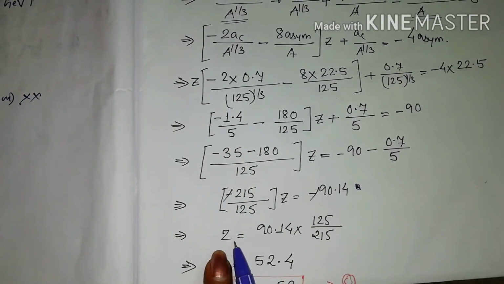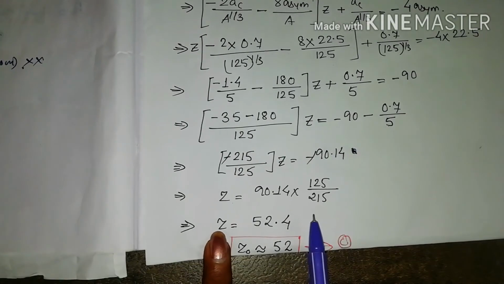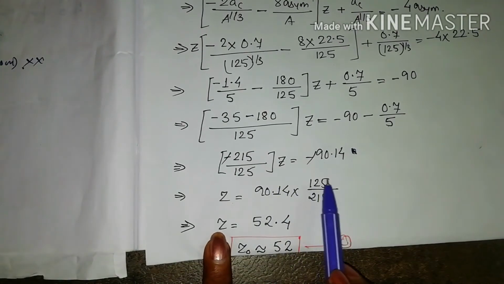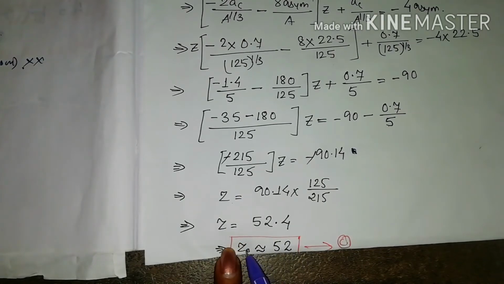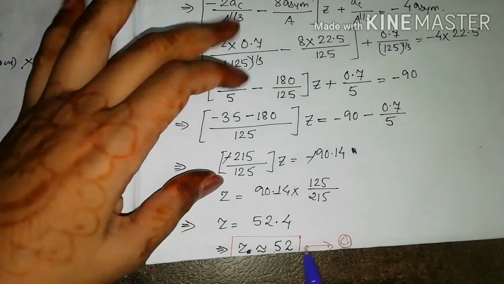Finally we will have Z equals 90.14 into, this will come to the right hand side so it will be reversed, 125 by 250, and multiplying these two numbers and dividing with 215, it will give us 52.4, which is approximately 52. So Z is equal to 52.